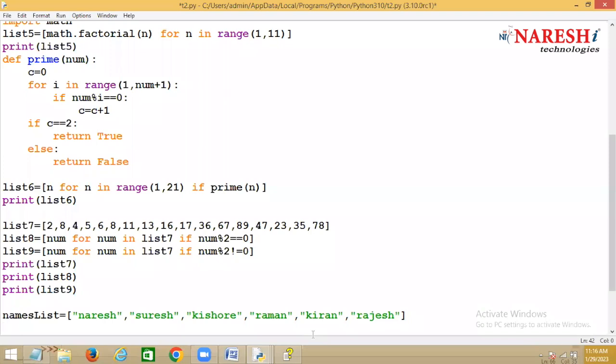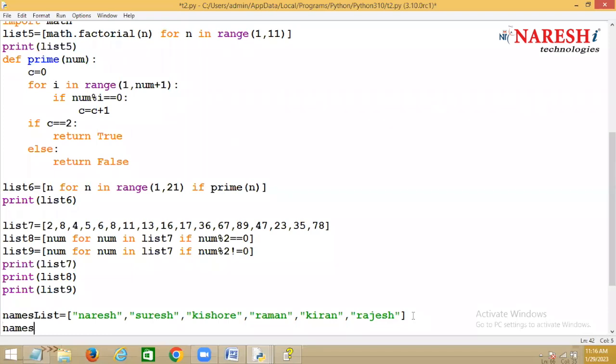So list 9 has all odd numbers, where the remainder is not equal to 0. Okay, I want to list all the names whose name ends with H. Oh, very good, Chandrasekhar. So what do you do?